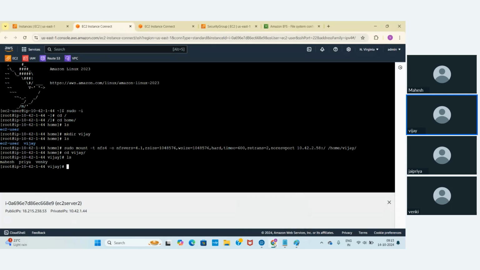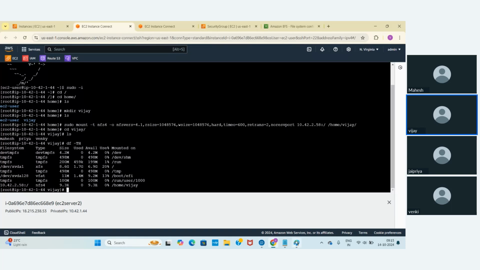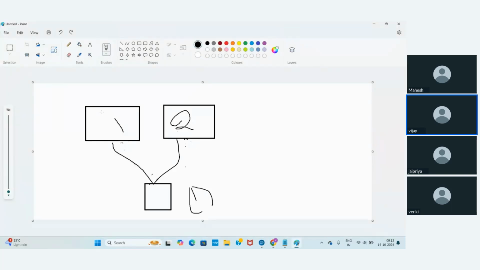So that's the concept of shared file system. Let me go back. You are writing and creating files here, which means you are storing the data in this EFS file system only. What we did was create this EFS file system, and to utilize it, you need to attach it to one place in that EC2 instance.